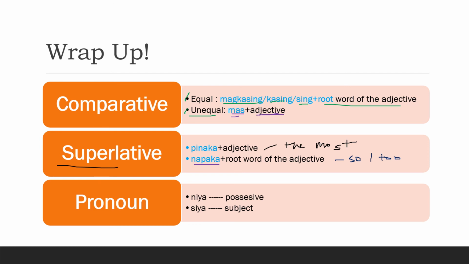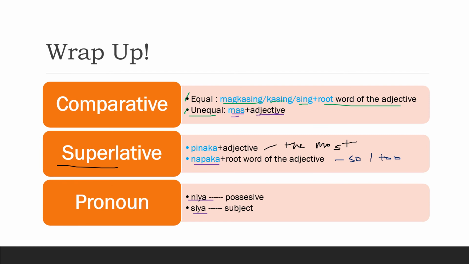An example of that is napakaganda, and it means so beautiful. And lastly, for the pronouns, niya is for the possessive and siya is for the subjective one.